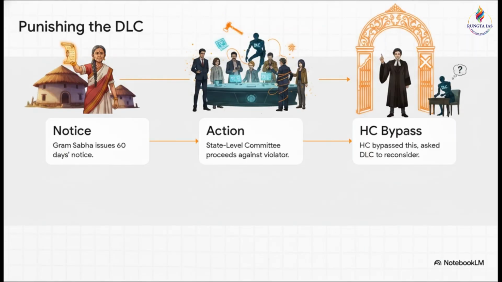But here's where it gets really interesting from a governance perspective. Notice the mechanism: the FRA actually has a strict process to punish these offenses. Step 1, the Gram Sabha issues a 60 days notice. Step 2, the state-level monitoring committee proceeds against the violator. But what did the High Court do? They completely bypassed the Gram Sabha statutory authority and just asked the DLC to reconsider its own offense. Think about the irony here. A court bypassing established statutory mechanisms to ask a committee to judge its own mistake. This is a brilliant critical analysis point for your essays.